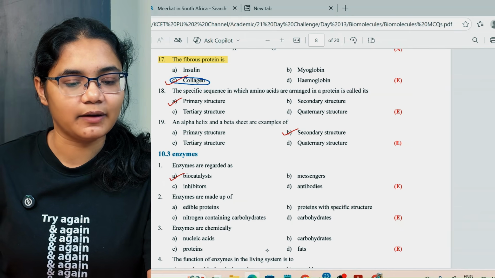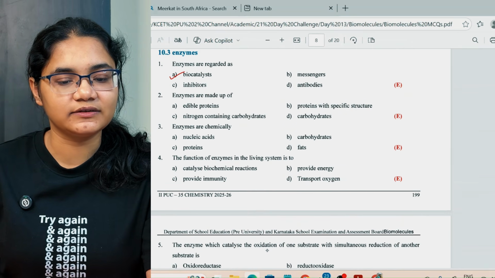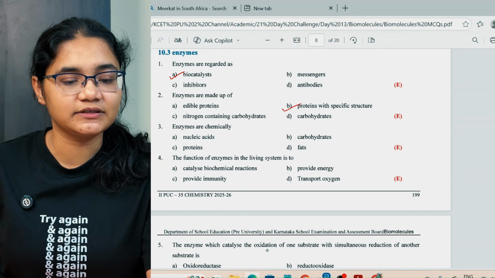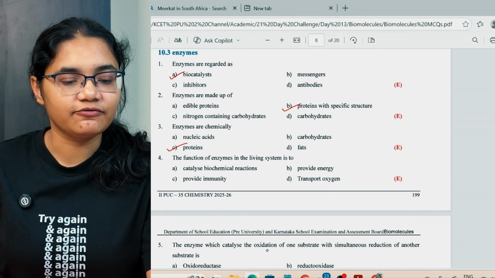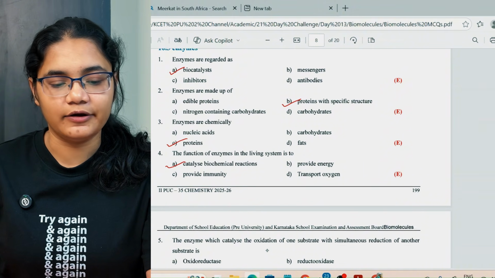Enzymes are regarded as biocatalysts, right? Because they speed up the reaction. Enzymes are made up of proteins with specific structure. Enzymes are chemically proteins. The function of enzymes in the living system is to catalyze the biochemical reactions.